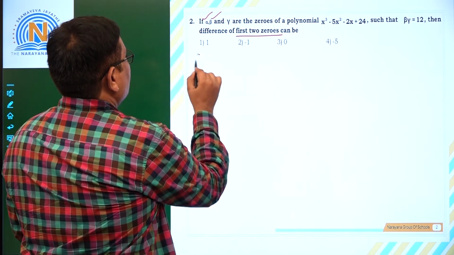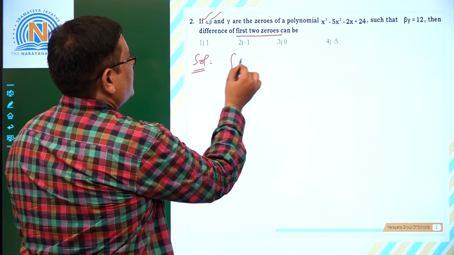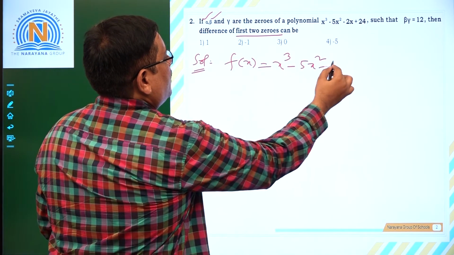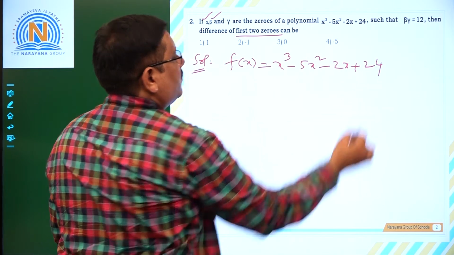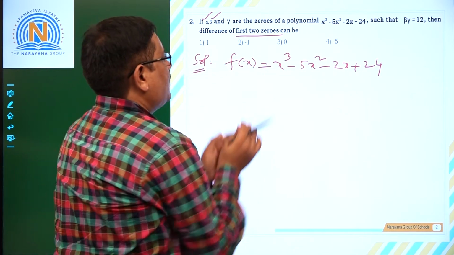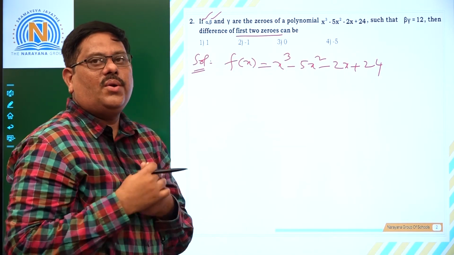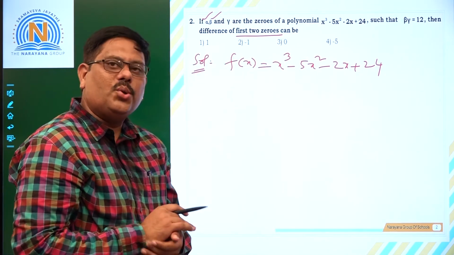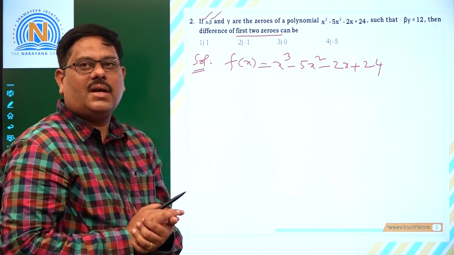Let us take f(x) as x cube minus 5x square minus 2x plus 24, right? So find out the factors. What to do? You have to go for zeros. You want the zeros because it is an expression. To get the zeros, what to do? Trial and error method, let us apply.